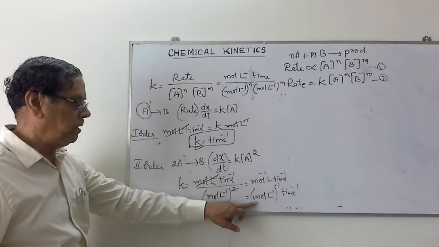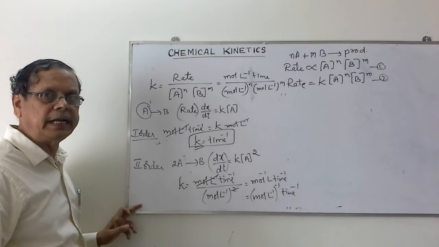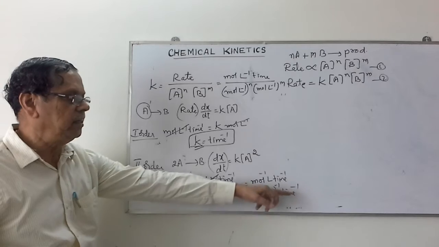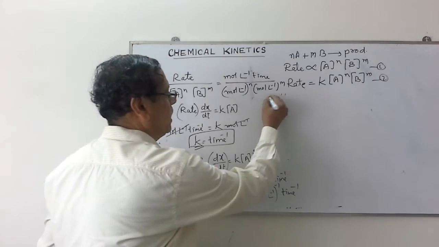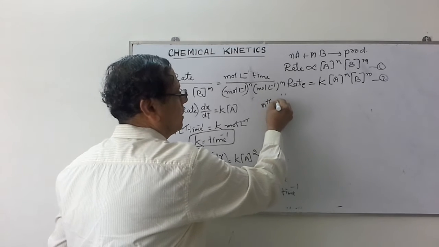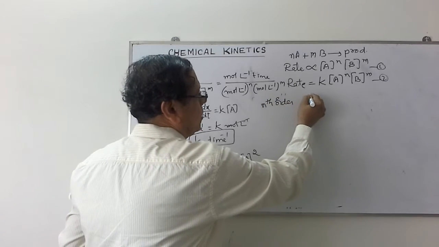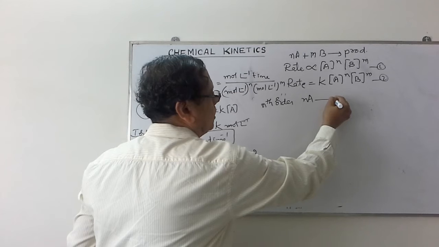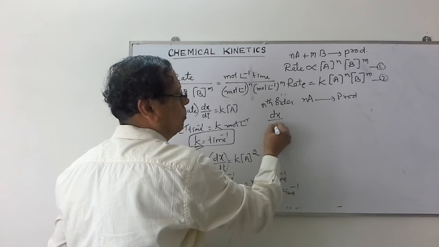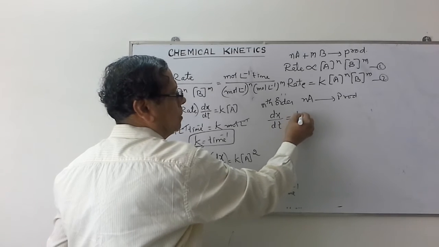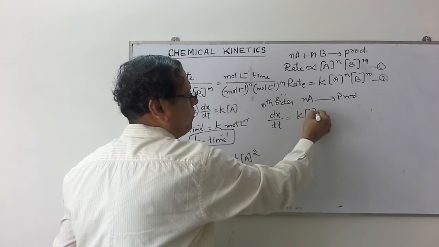Why I am writing this one? Because when we write the higher order reactions, it becomes easy to write the unit for velocity constant. Suppose I take nth order reaction. Nth order reaction means when n A molecules give rise to some product, then we write dx by dt is equal to K into concentration of A to the power n.